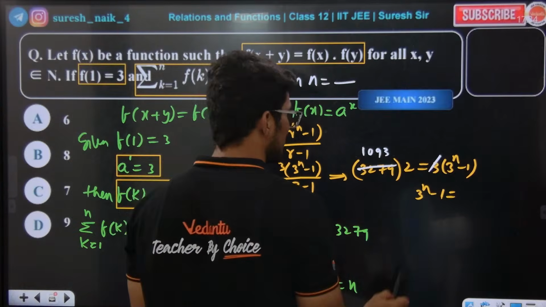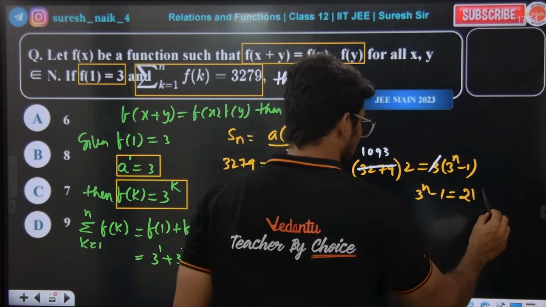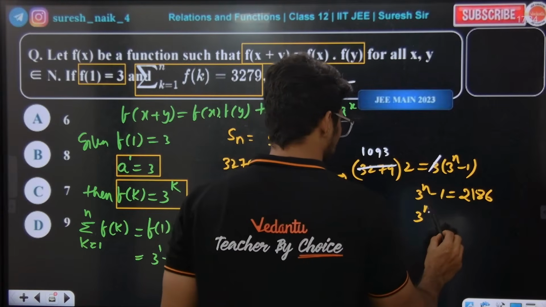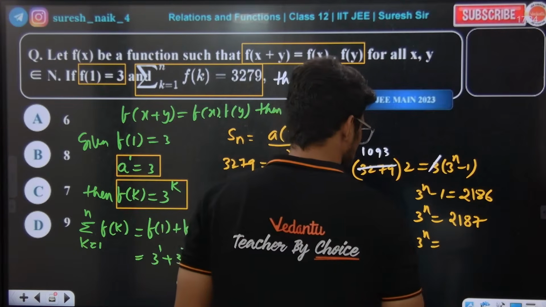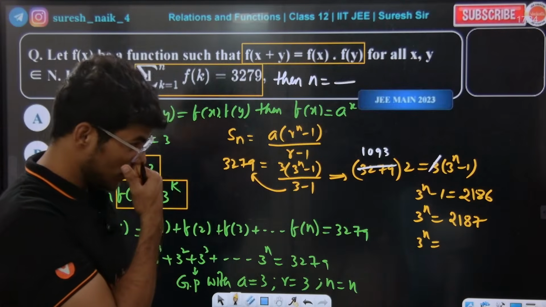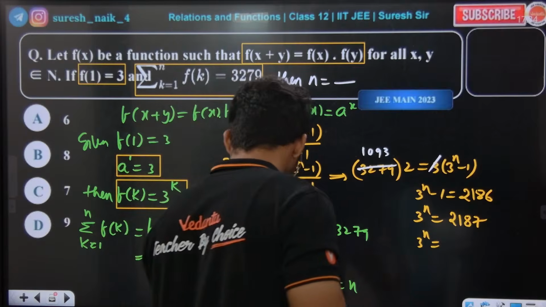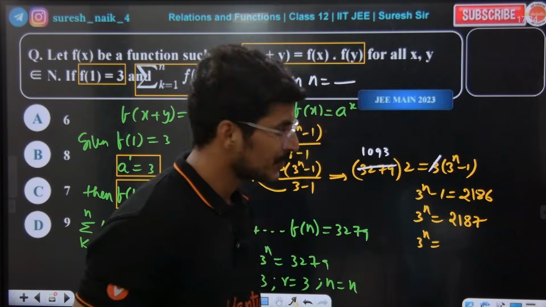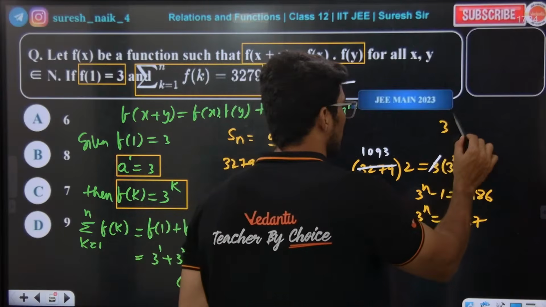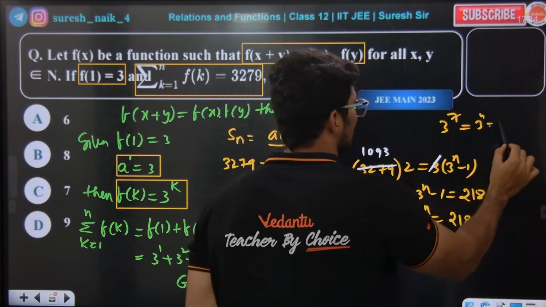Yes or no? 1093 into 2, so 2186. So 3 power of n is equal to 2187. 2187 is nothing but what? 3 power of 4 is equal to 81. So 2186 means what? 2186 plus 1, 2187. So 3 power of 7, because I'll tell you, wait. So 3 power of 4 is 81.